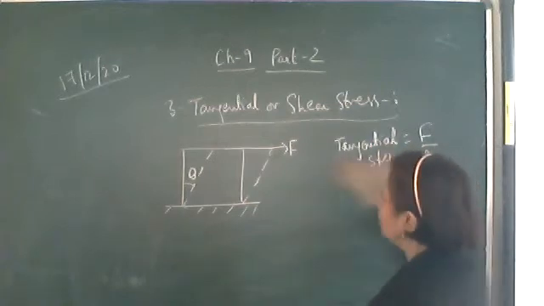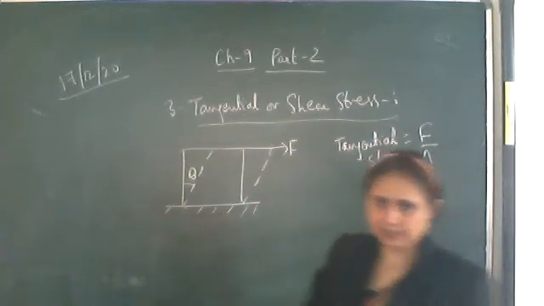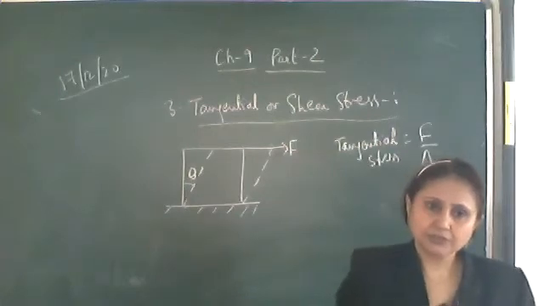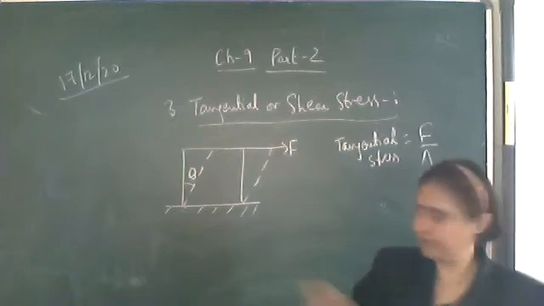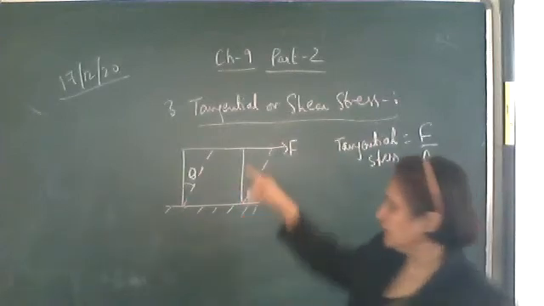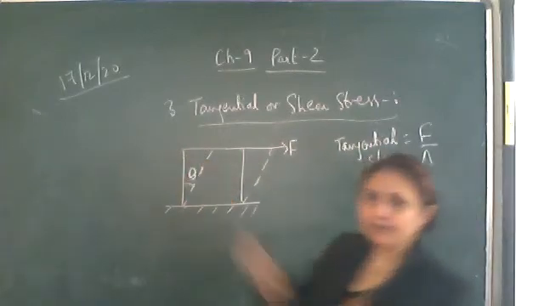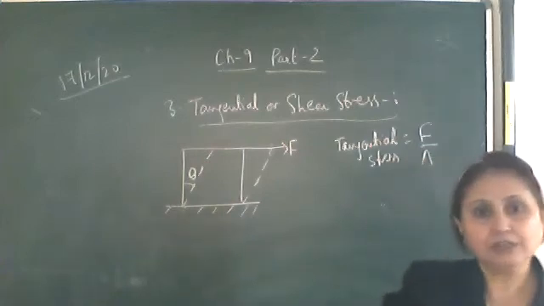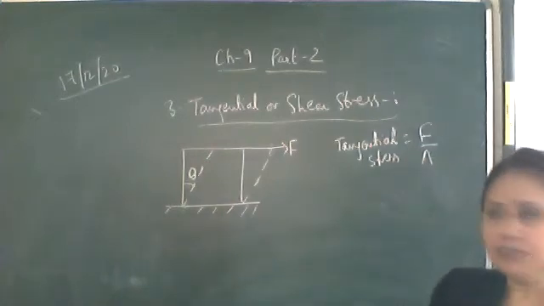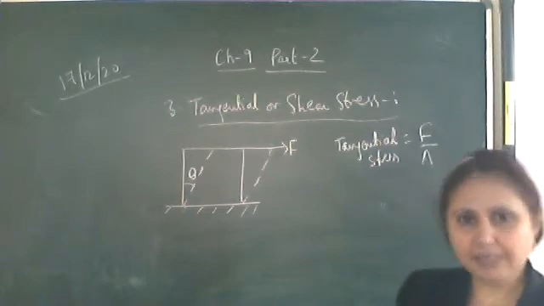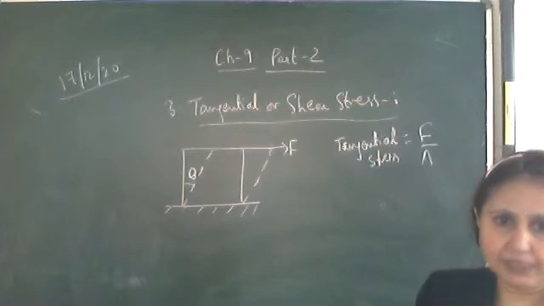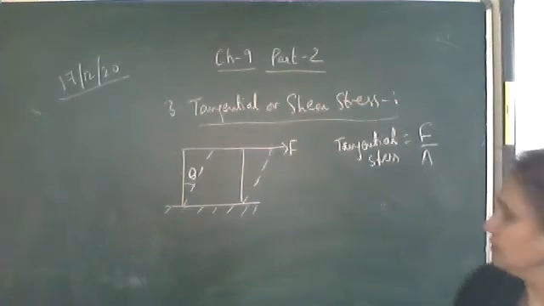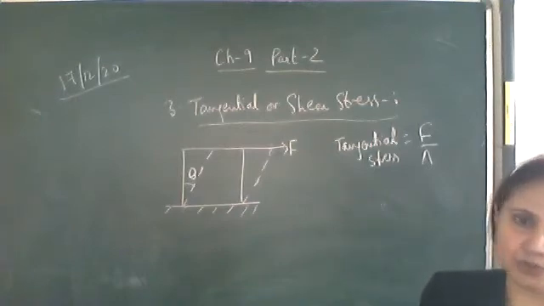Force upon the area of the upper face. If it is a cube, then the area of the upper face will be a square. If it's a cube of side L, what will be the area of the upper face? Because the force is applied on the upper face area, the area will be L squared. Or if it is a cuboid, then it will be length into breadth. So tangential stress is force per unit area.